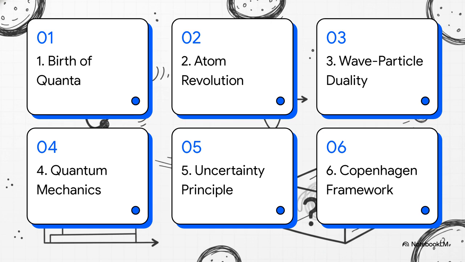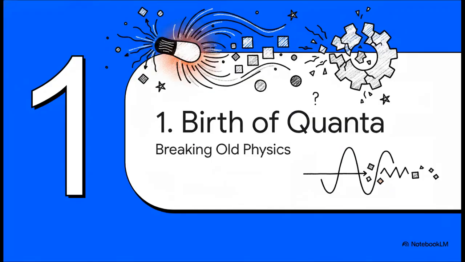Here's our roadmap. We're going to start with the birth of quanta, then cover the atomic revolution, wave-particle duality, the new quantum mechanics, the uncertainty principle, and finally, wrap it all up with the Copenhagen interpretation. Section 1. The birth of quanta. Breaking classical physics. Picture it.